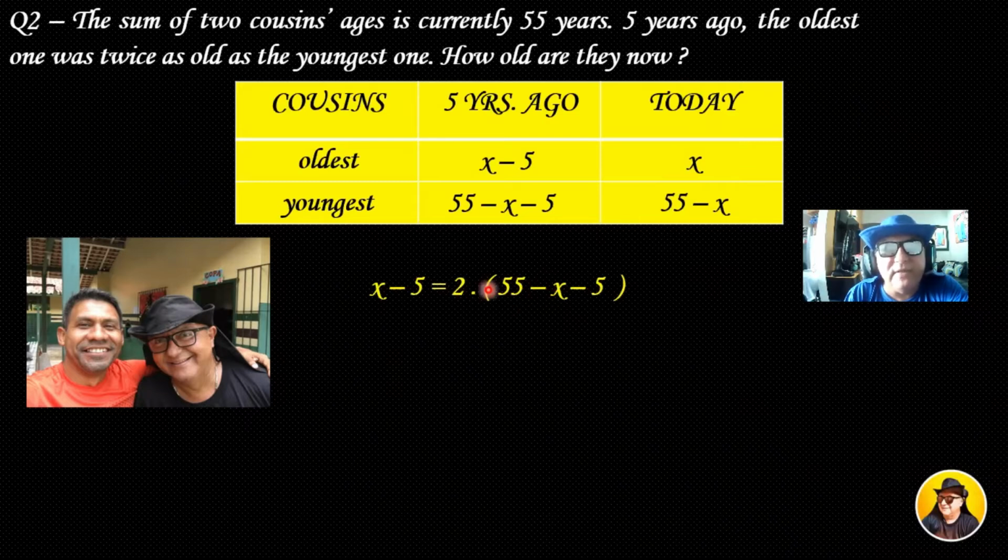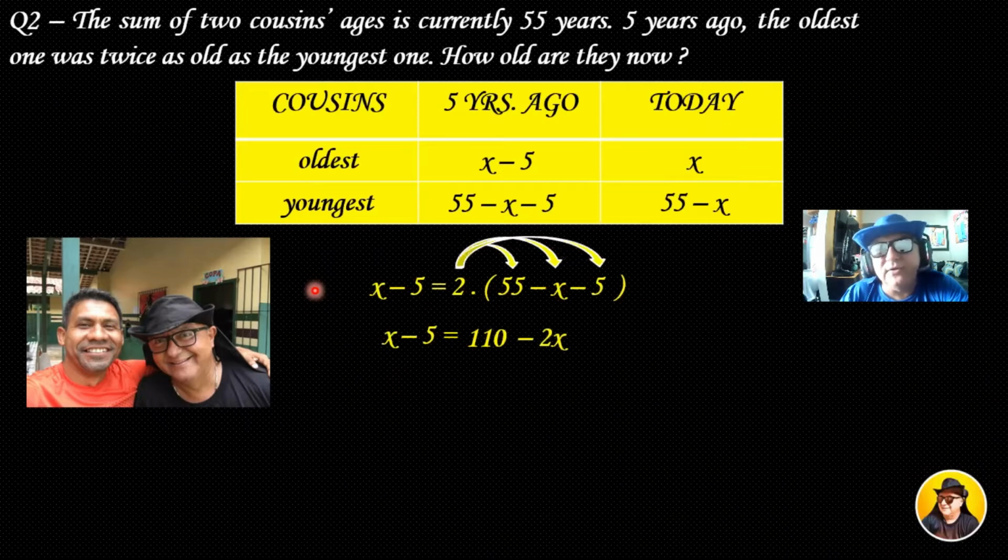So let's solve this equation and find x. Let's see, x minus 5 equals, well, 2 times 55 is 110. And 2 times minus x is minus 2x. And 2 times minus 5 is minus 10.